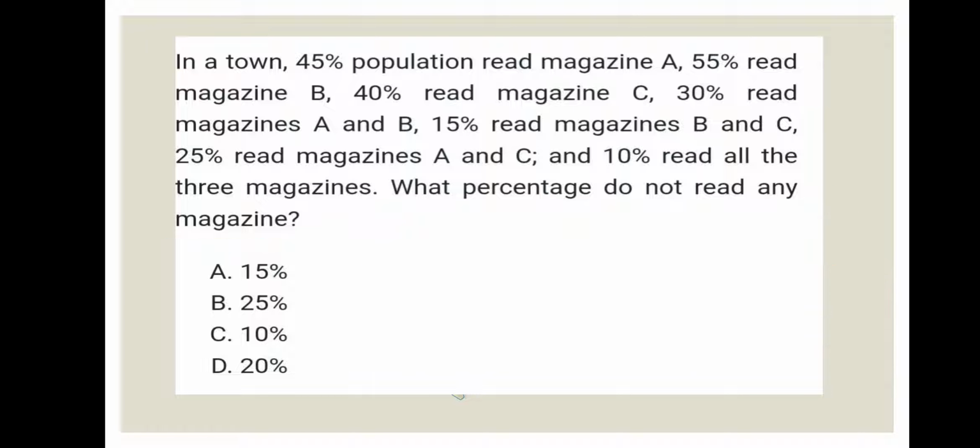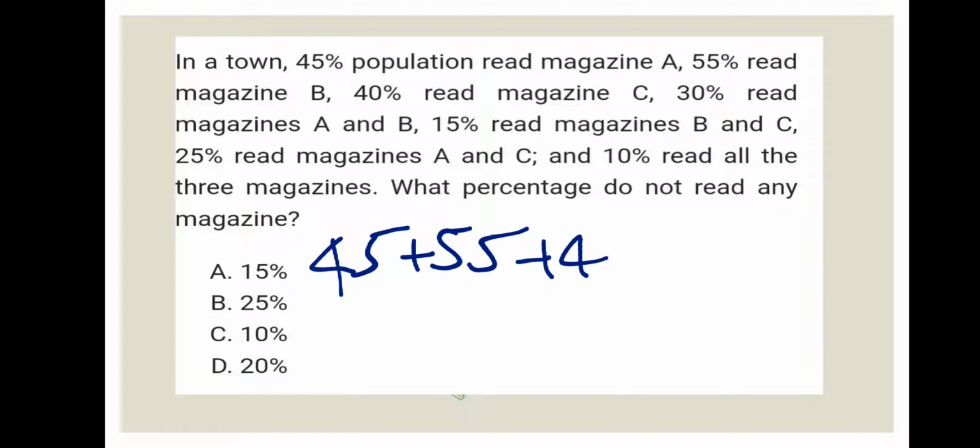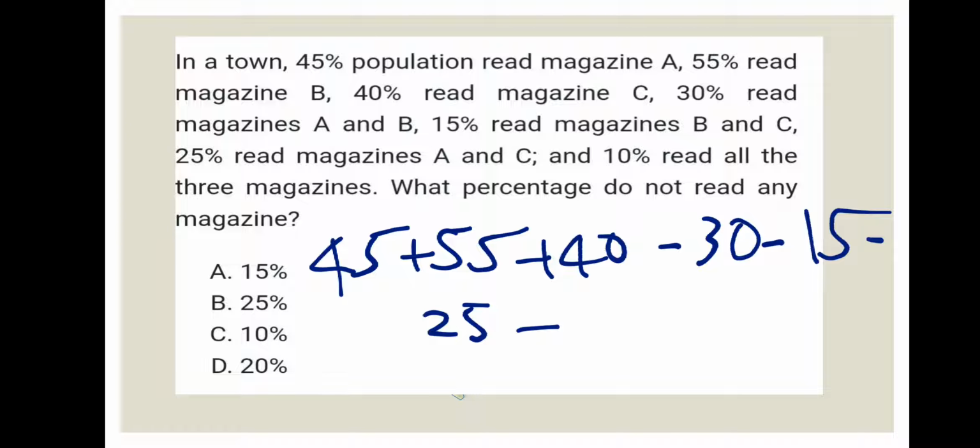So let's substitute the values. n of A is 45%, n of B is 55%, n of C is 40%, n of A intersection B is 30%, n of B intersection C is 15%, n of C intersection A is 25%, and we have to add n of A intersection B intersection C, that is 10.